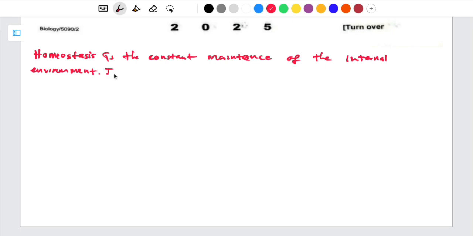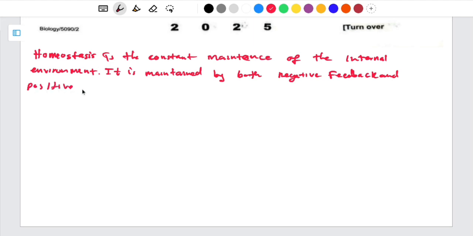So like I said, it is maintained by both negative feedback mechanism, so I'm just going to say negative feedback, as well as positive feedback mechanism.